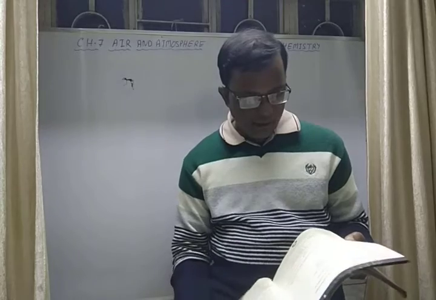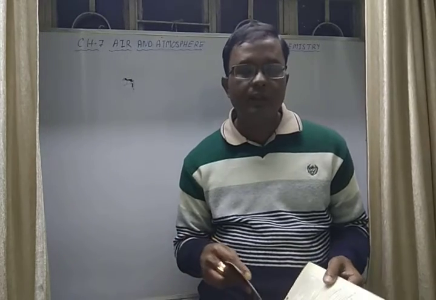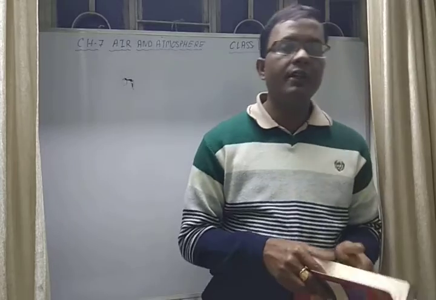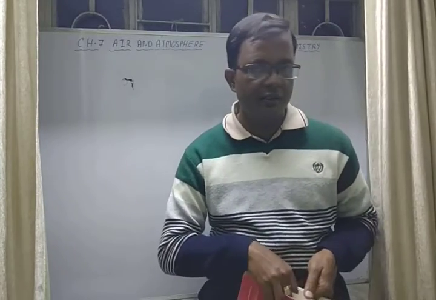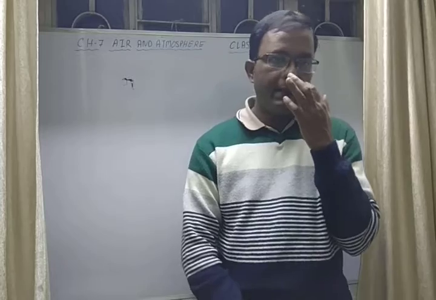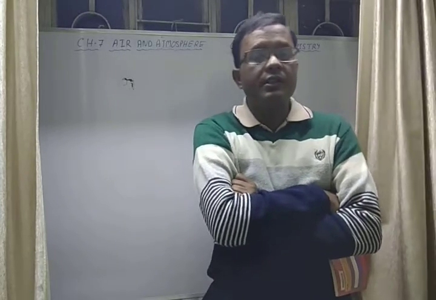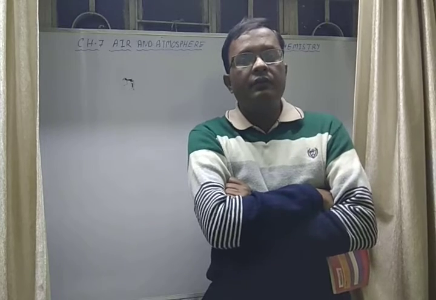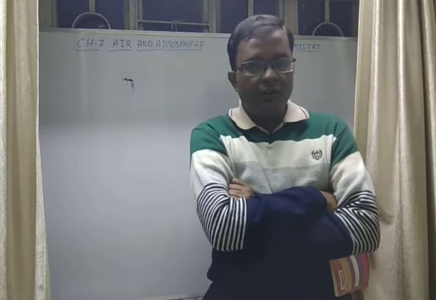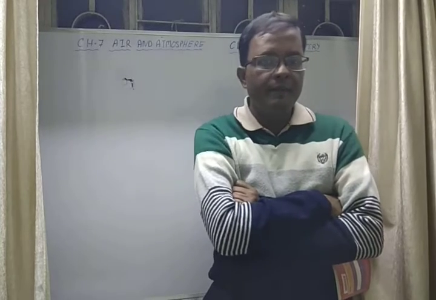How does lightning help in nitrogen fixation? Lightning helps in nitrogen fixation because when lightning happens, the temperature is more than 3000 degrees Celsius. At this temperature, atmospheric nitrogen reacts with oxygen present in the air to form nitrogen oxide and further nitrogen dioxide.